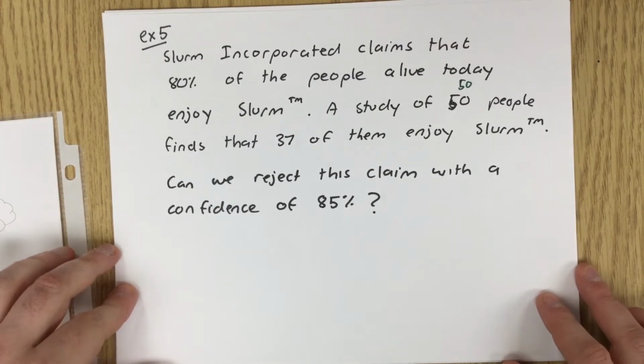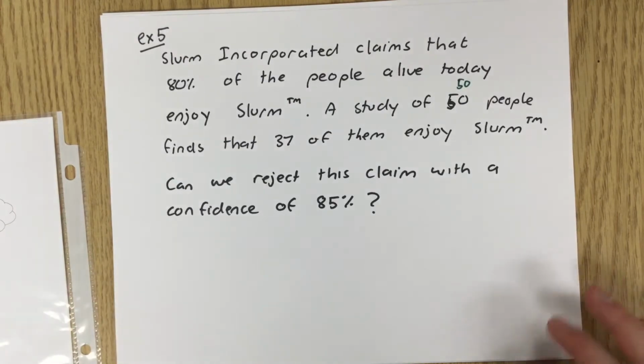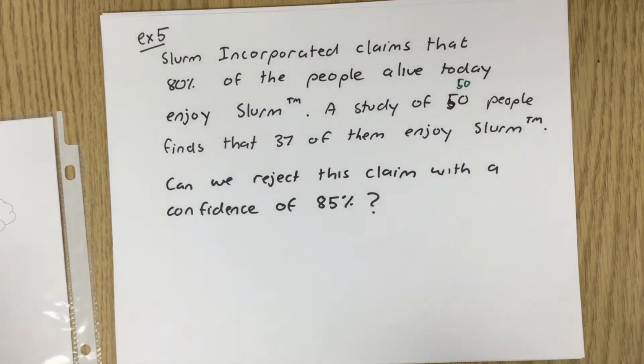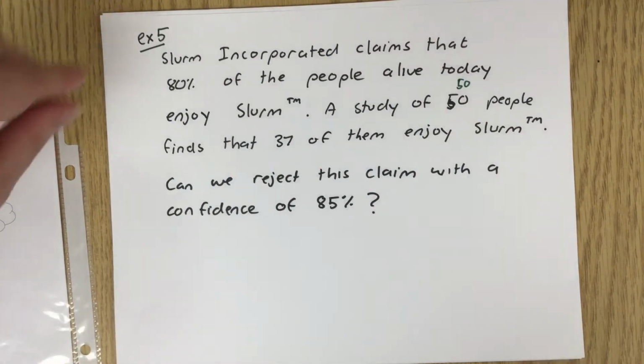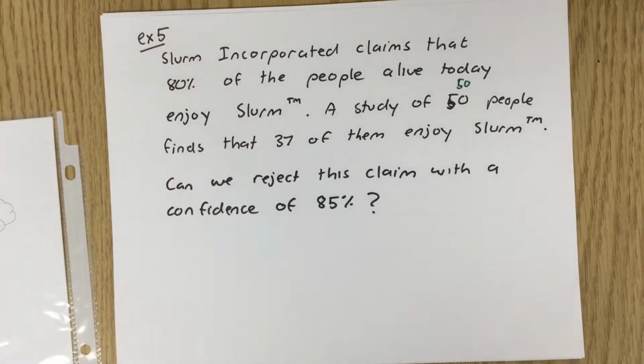So, this one's a little bit different, right? Because this is going to be a binomial distribution. And because we're not given a standard deviation, we're not really given a mean, we're going to have to do some binomial approximation stuff.